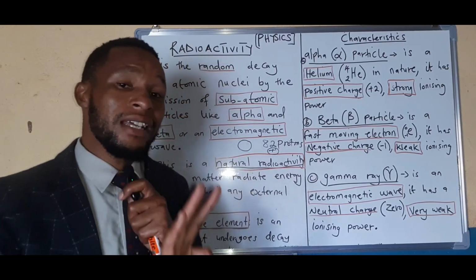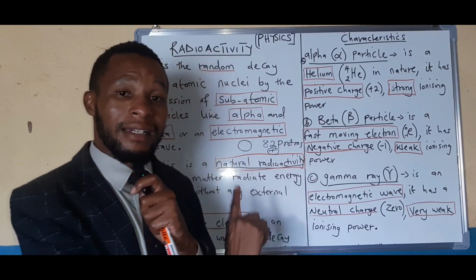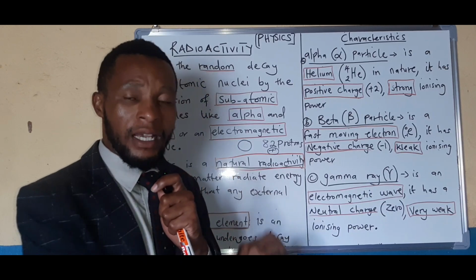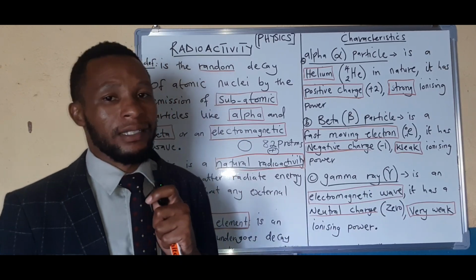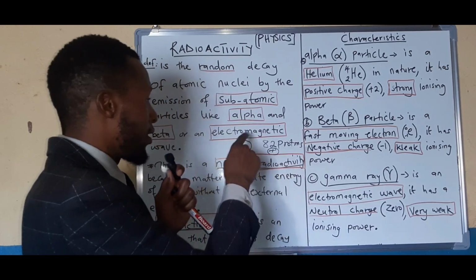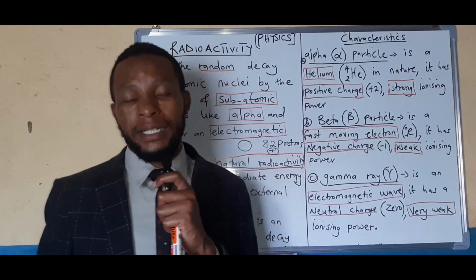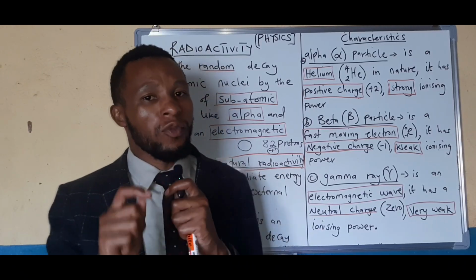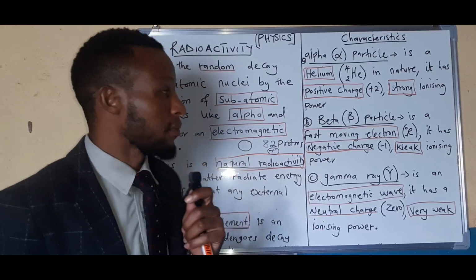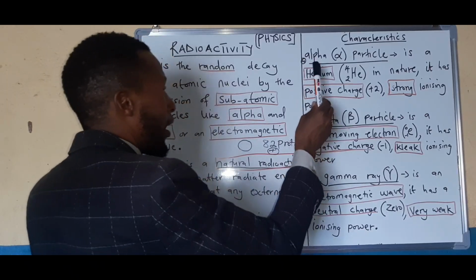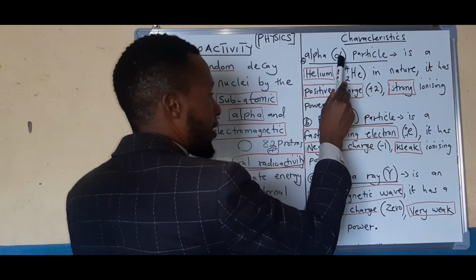Having looked at the three radiations that take place under radioactivity, now we'll look at their properties. Each one of these will have its own properties. So let us explain one by one on the properties. We'll start with the alpha particle. This is the symbol here.